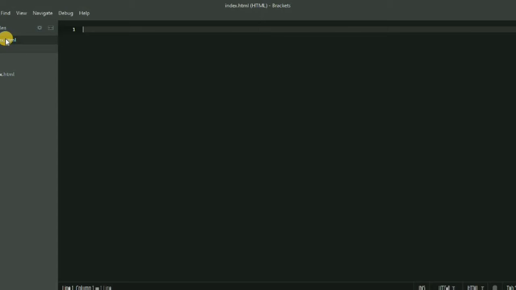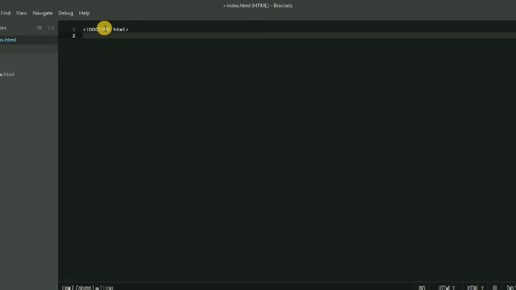Now after this, I need to create an HTML file, and this can be done with New File, and after any name we have to give it the extension .html so that it is specified that it is an HTML file. Now first of all, I'm going to write a doctype HTML tag. It doesn't have any meaning for us; we just have to simply write it.